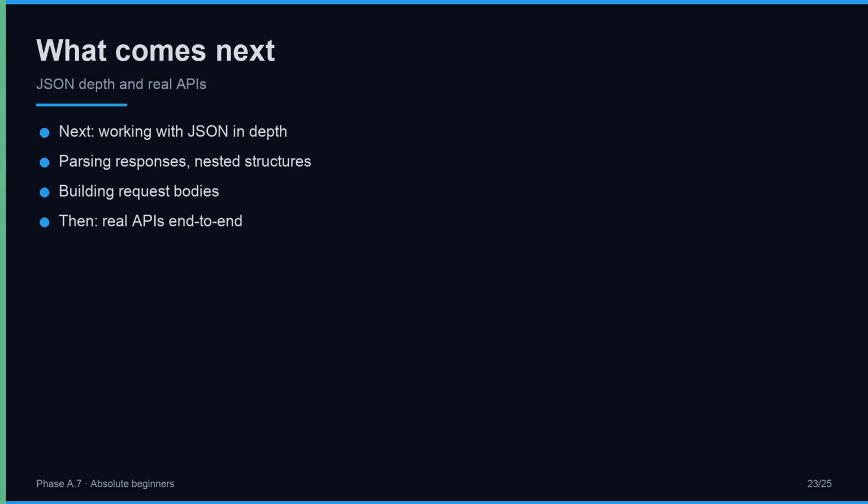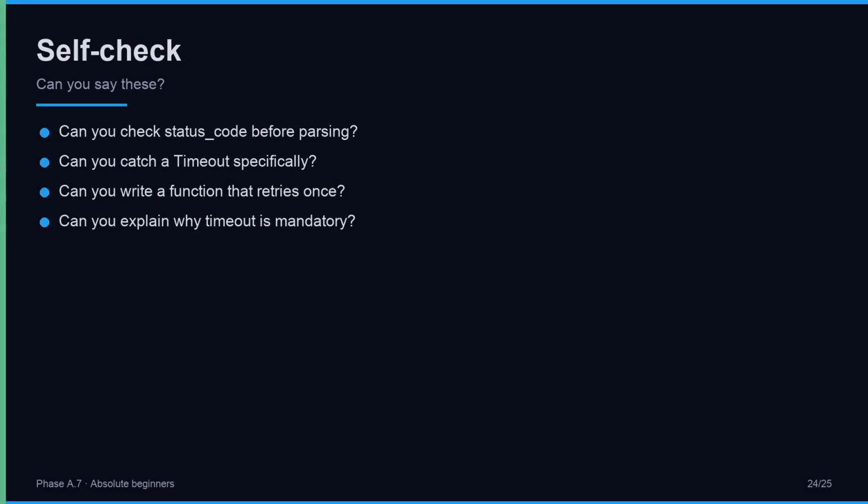What comes next? Having covered parameters, headers, and error handling, the next lessons go deeper into JSON, how to parse nested responses, how to build request bodies for POST calls, and how to use real public APIs end-to-end. You now have the core skills to call a web service safely. The next phase sharpens your fluency with the data those services return. JSON depth is next.